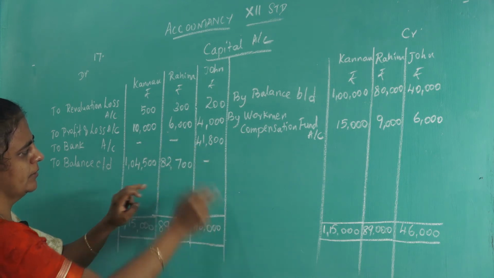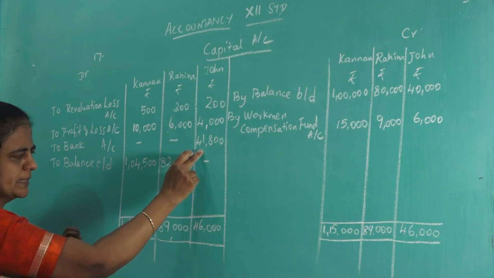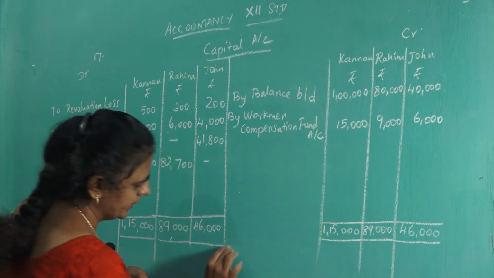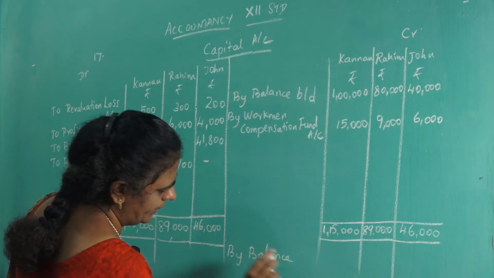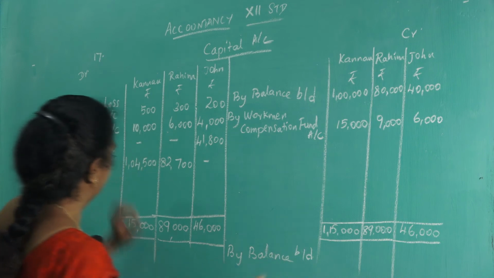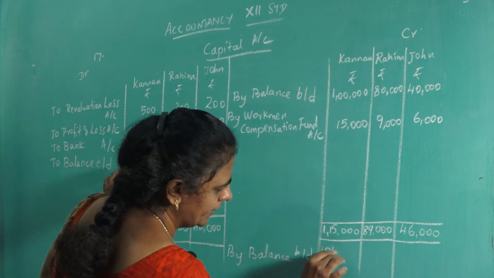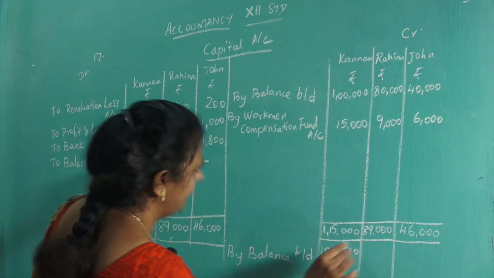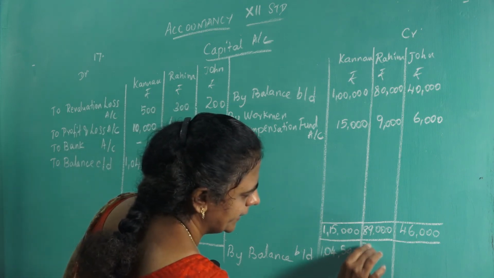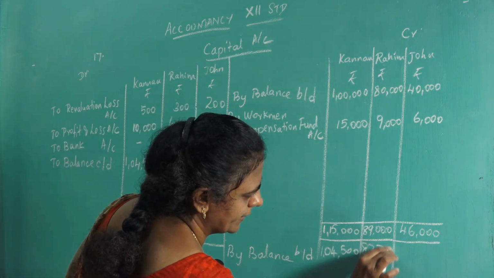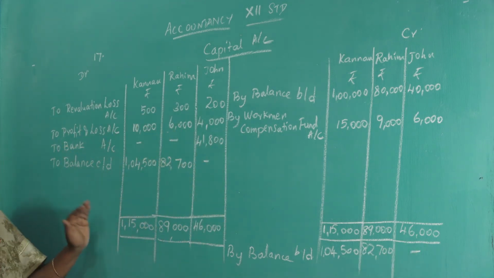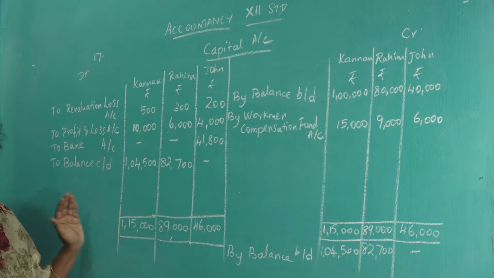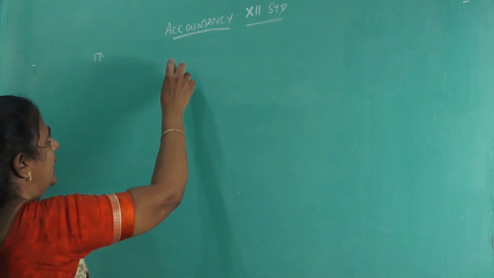John we must not bring because he is not there, his amount is settled and he is retiring from the firm. So, write By balance brought down. So, 1,04,500 and 82,700. Okay. So, this is how you have to prepare the capital account, and finally what is asked? You are asked to prepare the balance sheet also. Write the final balance sheet.